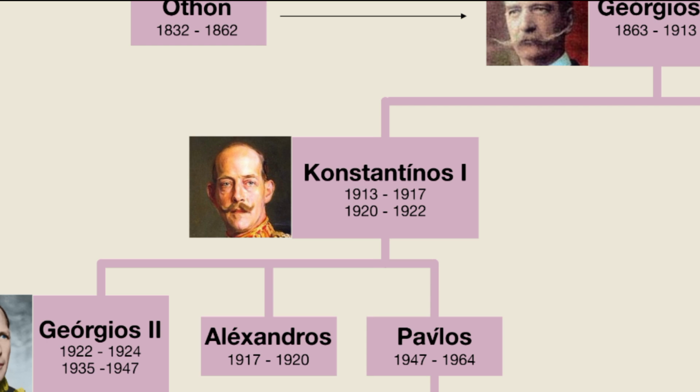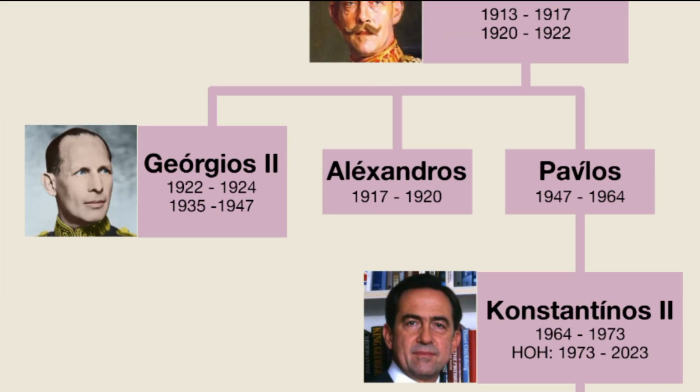After a general election and a referendum, Constantine I was restored to the throne. However, he was forced to abdicate again in 1922, when Greece lost the Greco-Turkish War of 1919 to 1922, and this time was succeeded by his eldest son, George II. Constantine died on January 11, 1923 in exile in Sicily, Italy, from heart failure and brain hemorrhage.